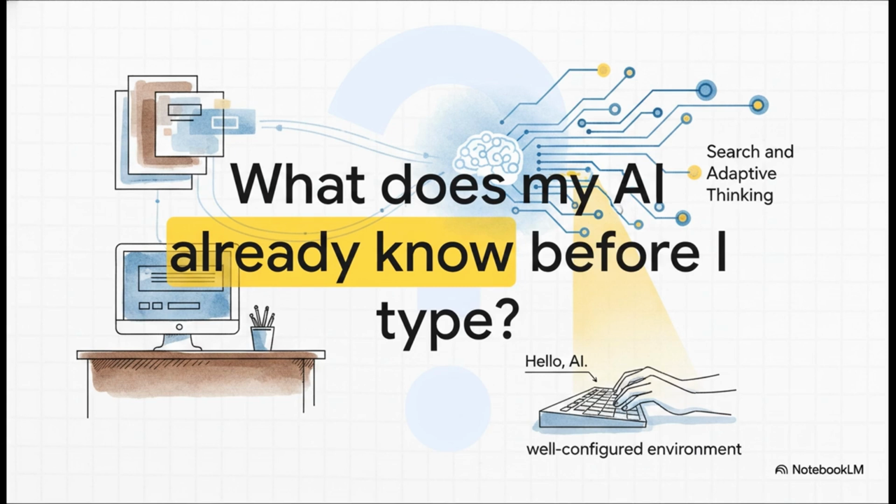So, at the end of the day, the fundamental question we should be asking isn't how do I write a better prompt? Instead, the question is, what does my AI already know before I even start typing? Just take a few minutes to set up a workspace. Drop in a focused context file, turn on your search features and adaptive thinking. Only then should you type something simple. I promise you that short, simple prompt, living inside a well-configured environment, is going to do so much more heavy lifting than any beautifully crafted sentence in a blind chat ever could. Remember, setup first, prompt second.